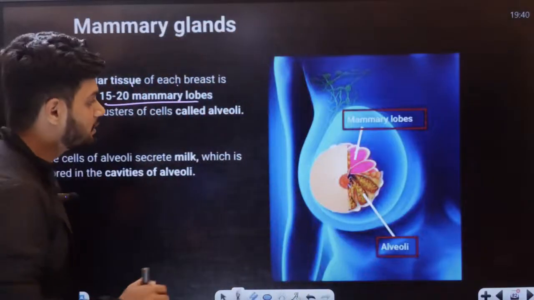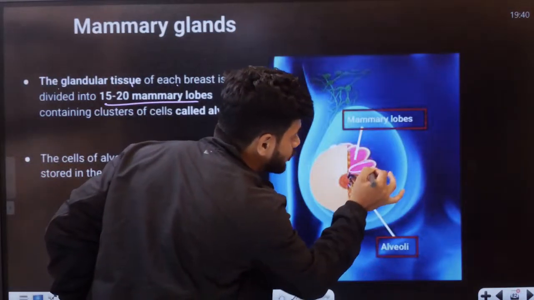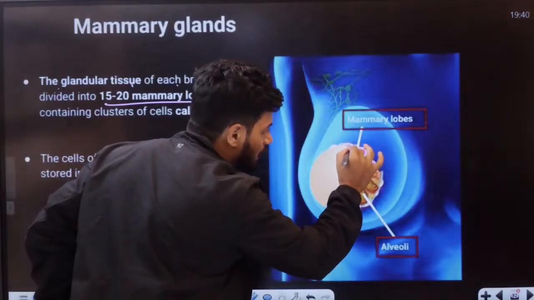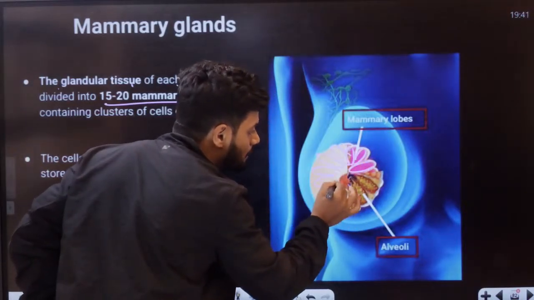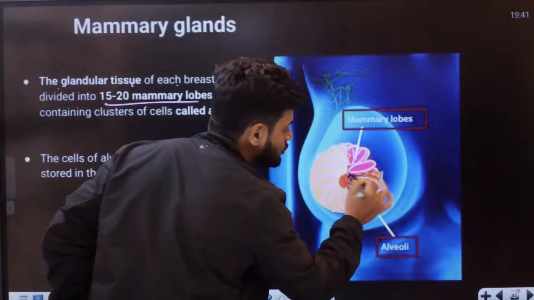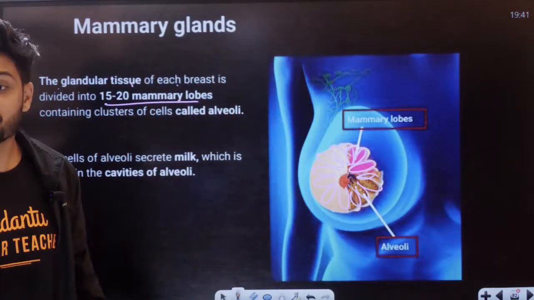Okay, there are 15 to 20 mammary lobes. Can you see? These are lobes. There are around 15 to 20 mammary lobes everywhere, students. Those are called mammary lobes.